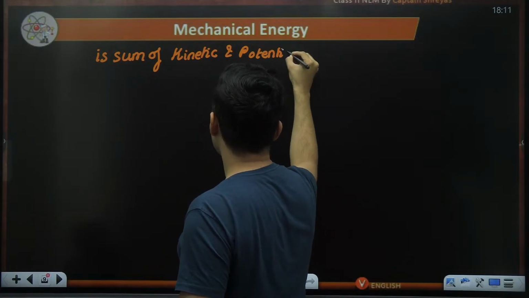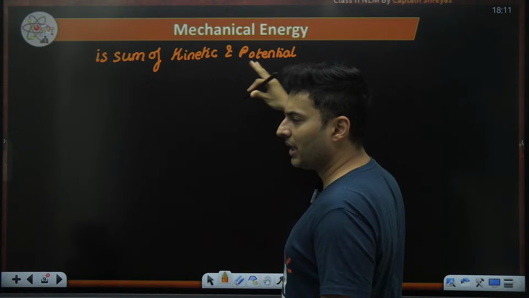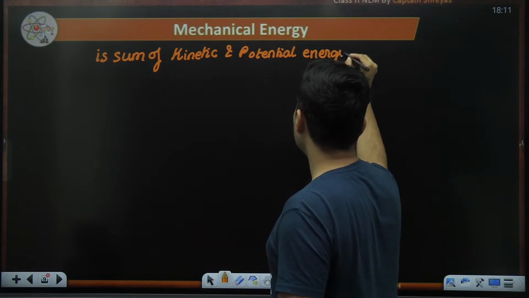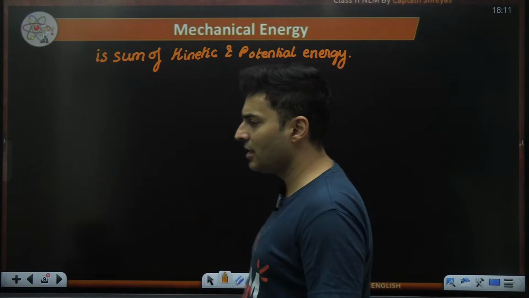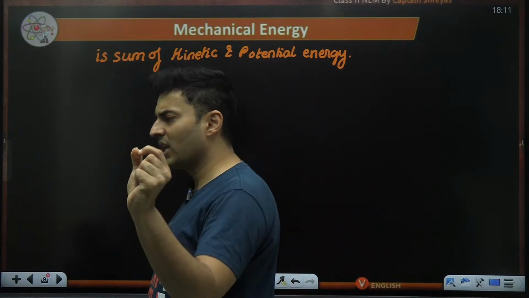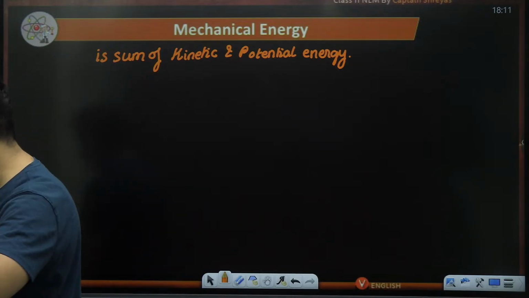That's it. It's like a total energy concept, but I'm specifically going to take kinetic and potential energy only. Do not take light energy, chemical energy, muscular energy, biological energy. Other energies are not counted. Only if you take kinetic and potential energy and add them up, that exactly is mechanical energy.